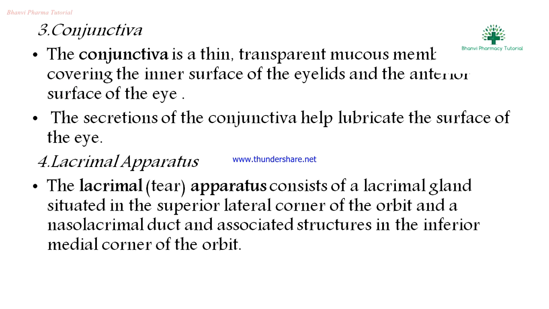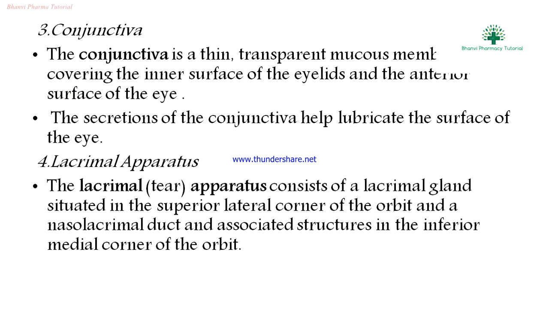Next, the lacrimal apparatus. Lacrimal means tear producing. The lacrimal apparatus consists of the lacrimal gland, situated in the superior lateral corner of the orbit, and the nasolacrimal duct.